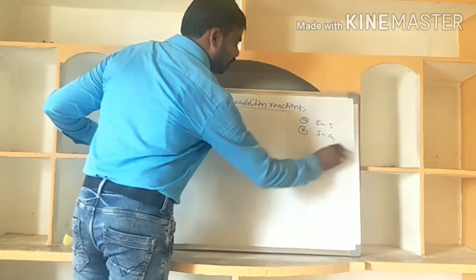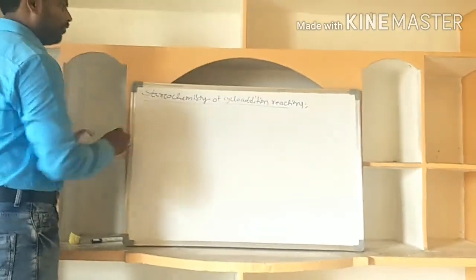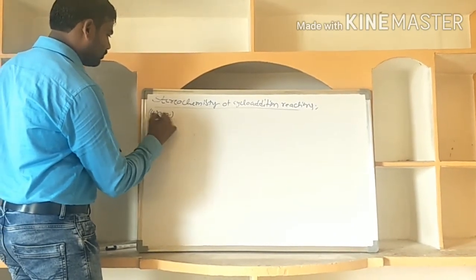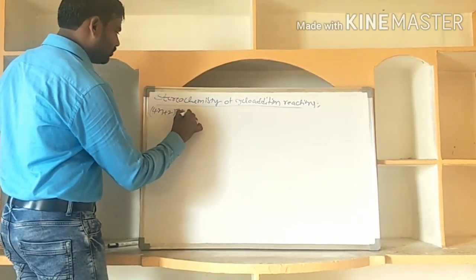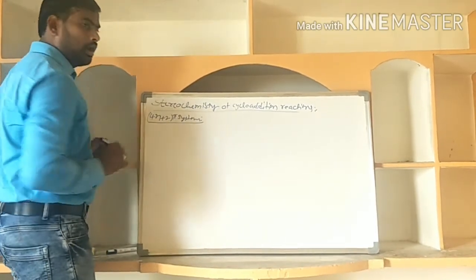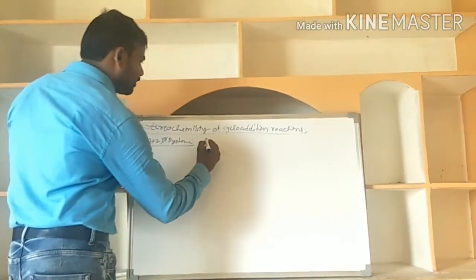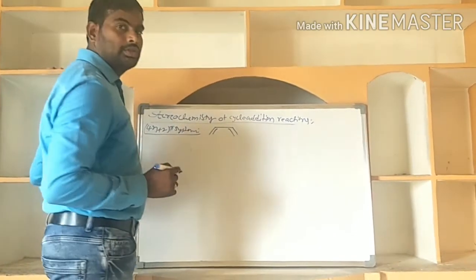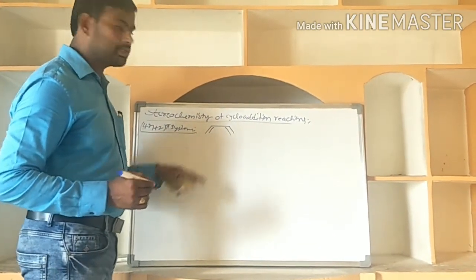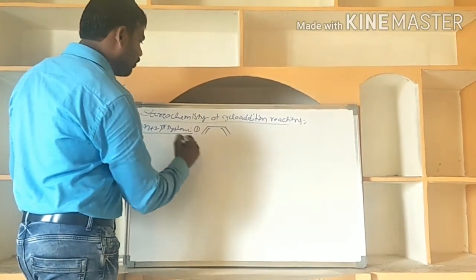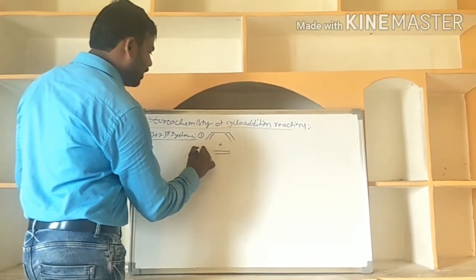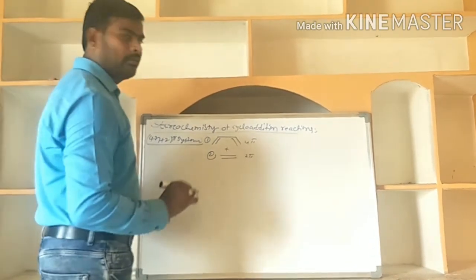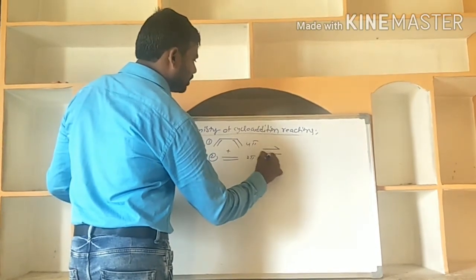Then same, go to the 4n plus 2pi system. The 4n and 4n plus 2pi system: what is the first cycloaddition reactant? This is the 4pi partner, and the second partner is the 2pi partner. The product is what?